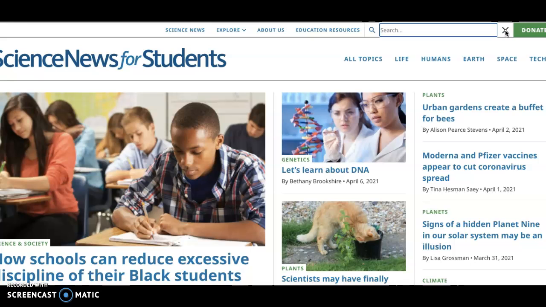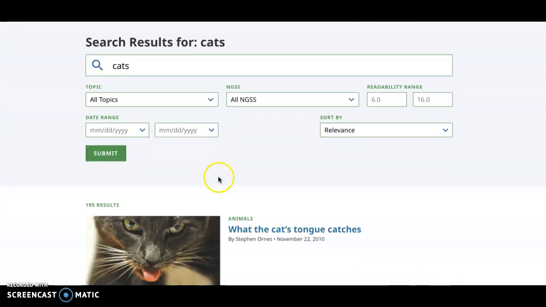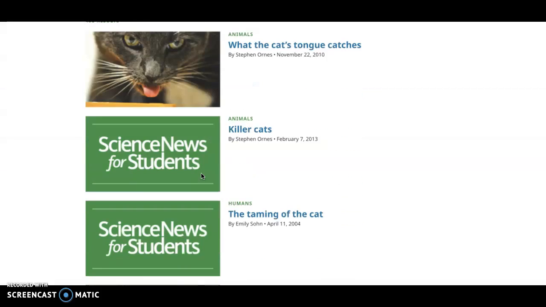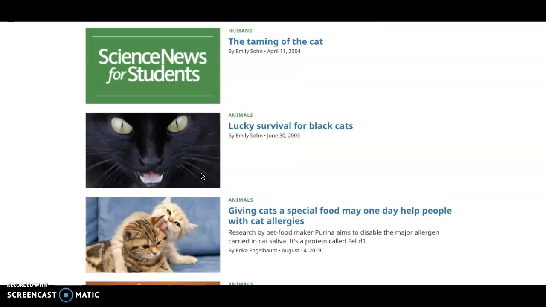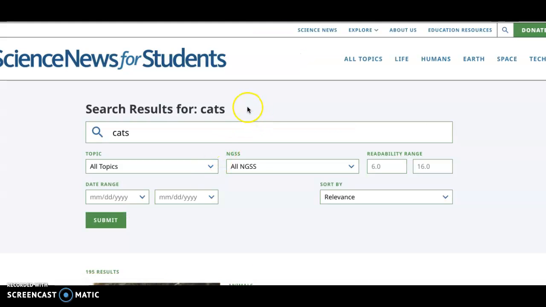Let's just say you want to learn more about cats. Okay, and then what this will do is pull up all the previous articles that talk about cats, and you can certainly research that for science in the news.